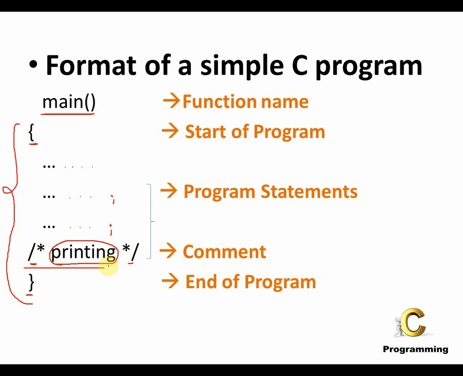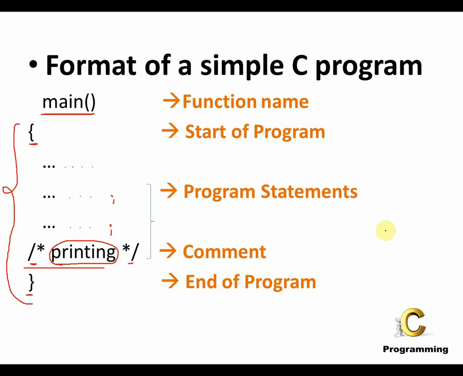So what are these comments used for? These are just used for understanding the program, to enhance the readability of the C program. You have to remember that these comment lines are not executable statements. They are just used by the programmer for understanding purpose, for readability purpose. It is having no significance in executing of the C program. So they are not executable statements.